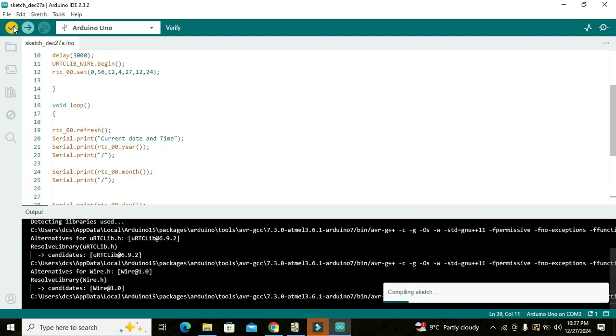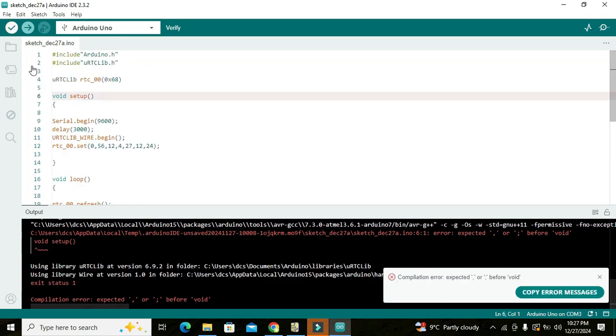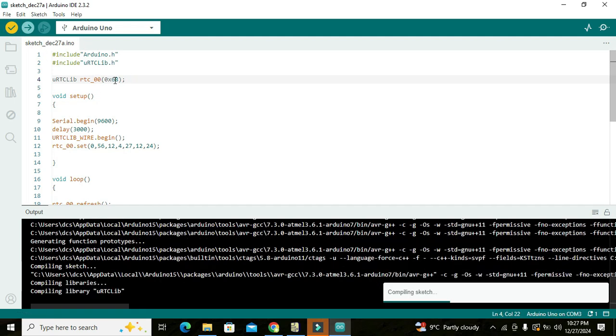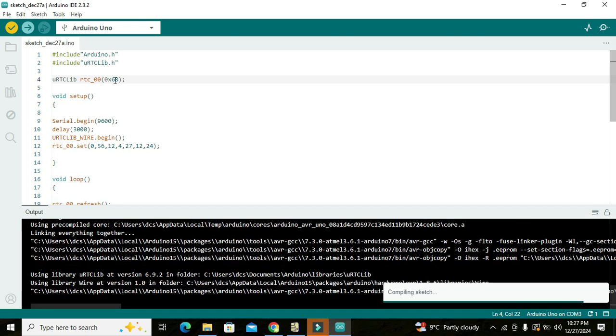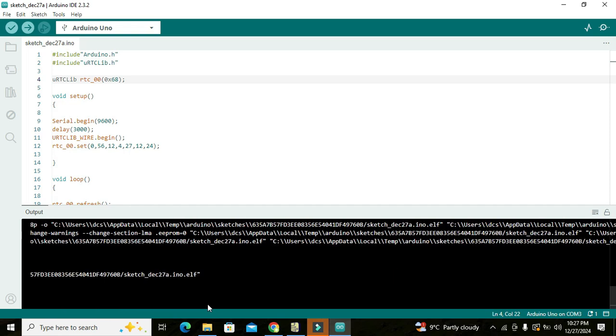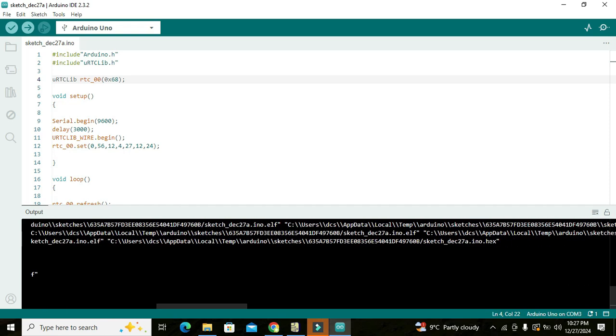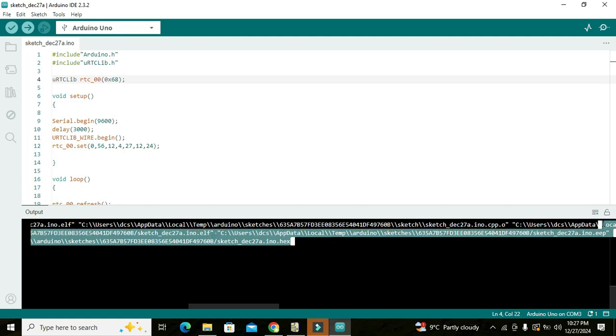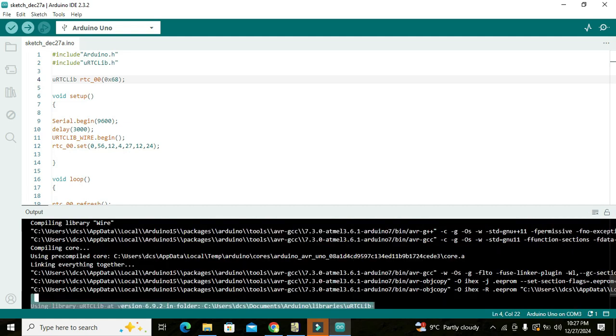So now we run it. It says before while, so yes, we have to place the semicolon here. It was a syntax mistake. Now it shows done compiling, so we will copy this hex file link here. It is a little bit difficult because our hand used to slip.